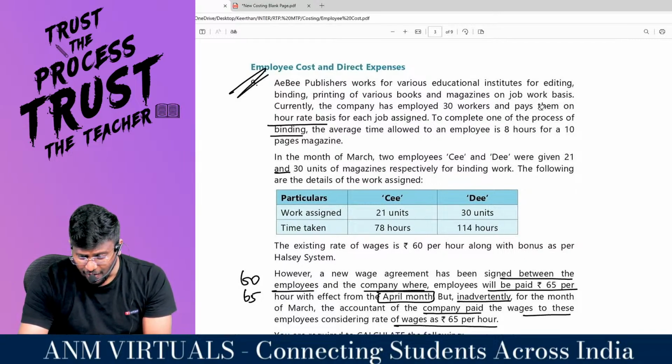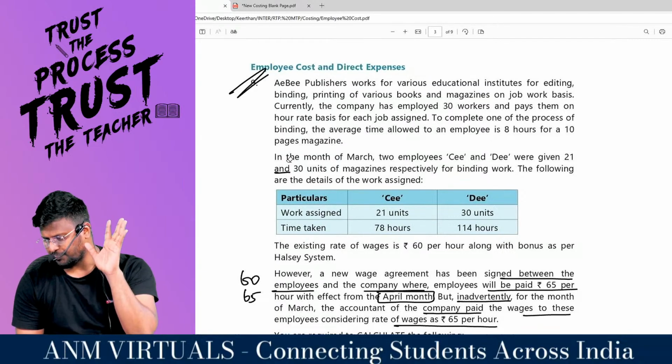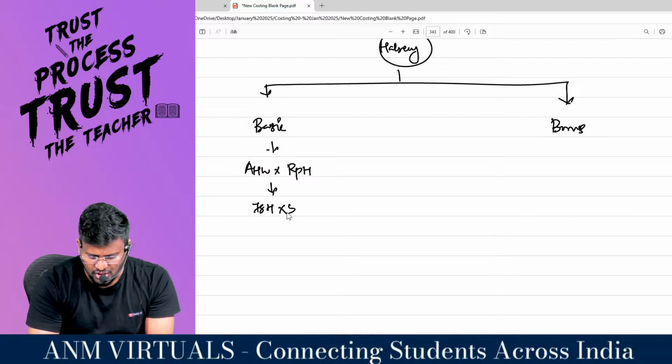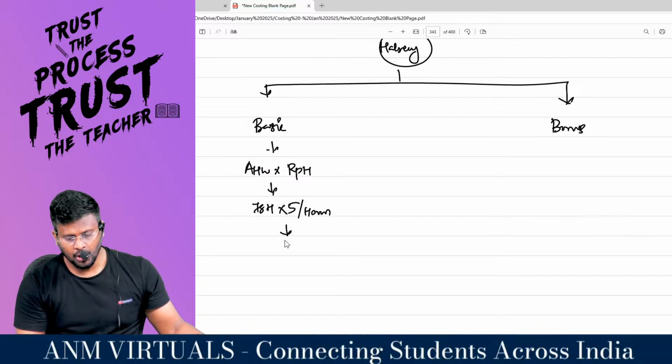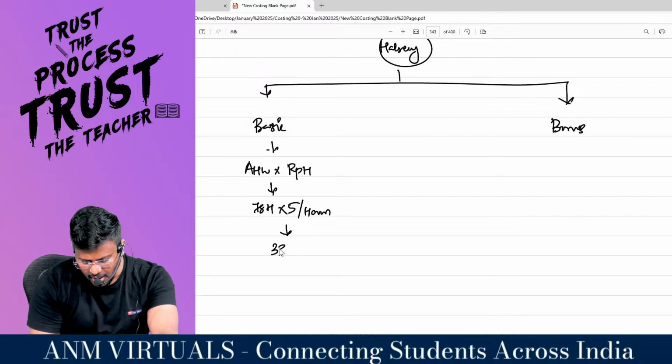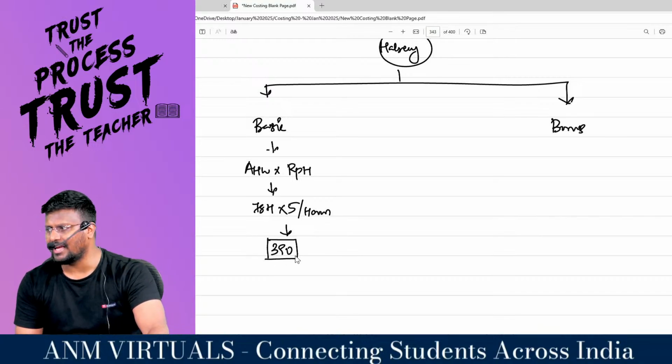Actually, they should have paid 60 per hour, but they have paid 65 per hour. So 5 rupees extra they have paid. So 5 rupees per hour is the extra they paid. So 78 into 5 comes to 390 rupees they lost because they paid an extra 5 rupees.